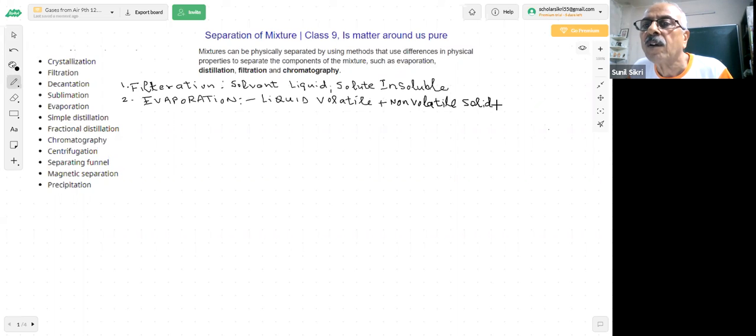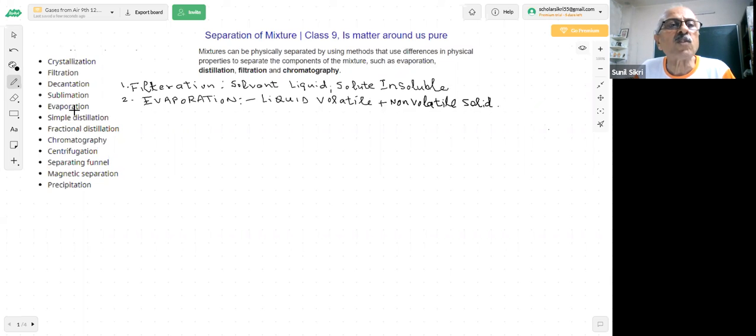Non-volatile solid. For example, if you have salt in water, easily we can separate salt from water. Water evaporates. On heating, water will evaporate. So if I take a china dish, or a beaker in which I have salt dissolved in water, and heat it on a burner, water will evaporate, and what you will be left behind with will be salt, which is a solid.